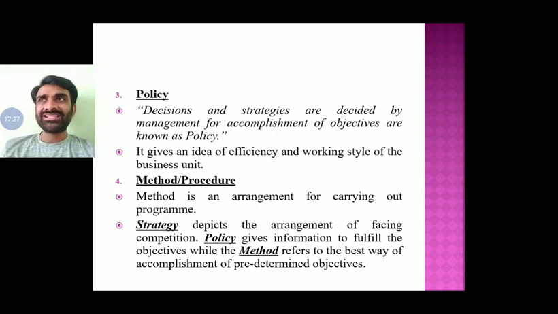Then fourth, that is method or procedure. Method is one kind of arrangement, that is a program, how they are going to carry out the program. Suppose, for example, some specific production method will be adopted, right? Like 2000 units in a year, then they need to adopt some production technique which is going to be helpful in achieving the target, right?